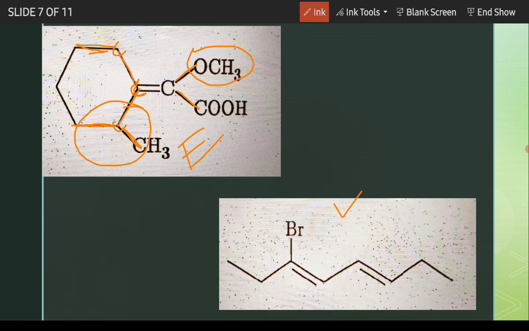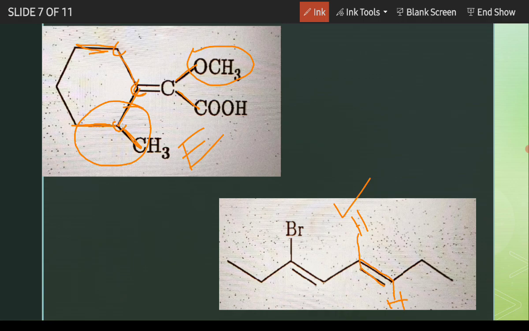Here in this example there are two alkene parts. So we have to assign E/Z or cis-trans nomenclature for two regions individually. For this, let's draw the hydrogens. Here it is hydrogen and here it is hydrogen.